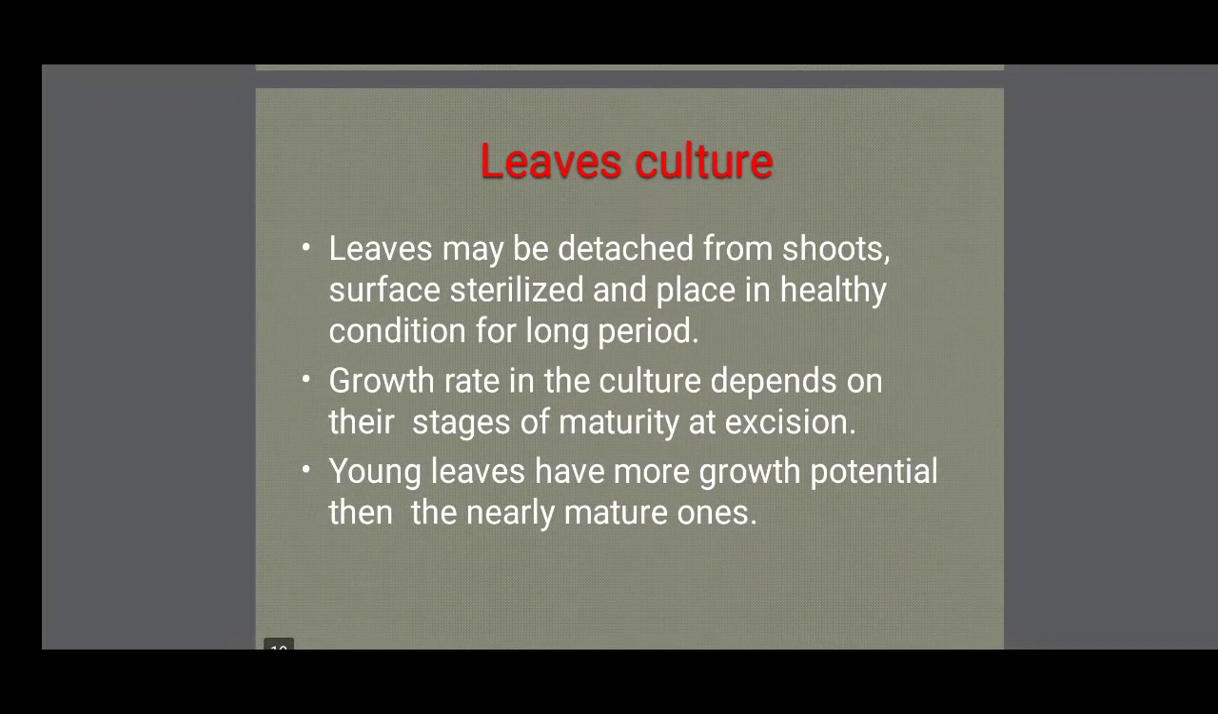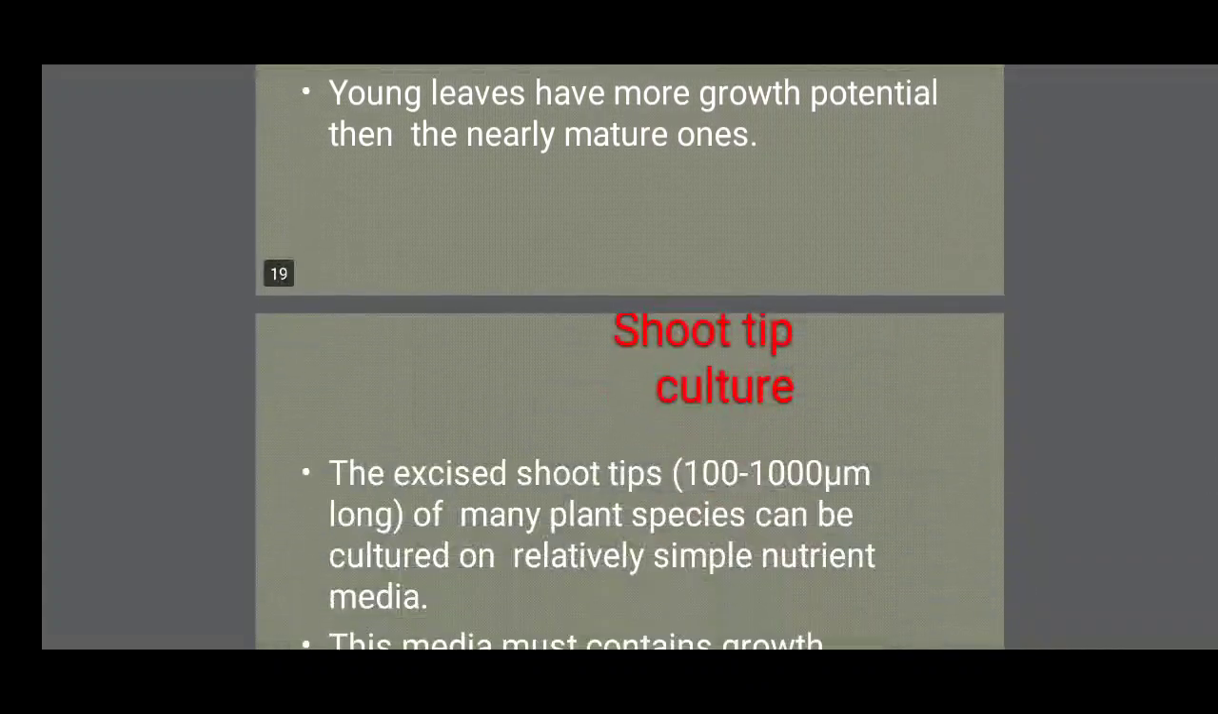Next, leaf culture. Leaf culture is also one of the important cultures in the tissue culture. Leaves may be detached from the shoot, sterilized and placed in healthy condition for a long period. After sterilization, growth rate in the culture depends on the stage of maturity and excision. Young leaves have more growth potential than the mature leaves.